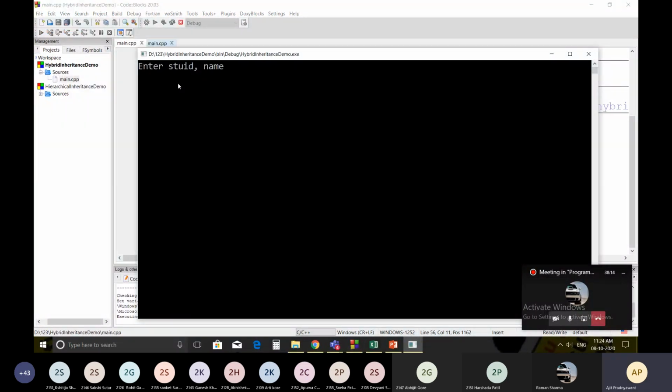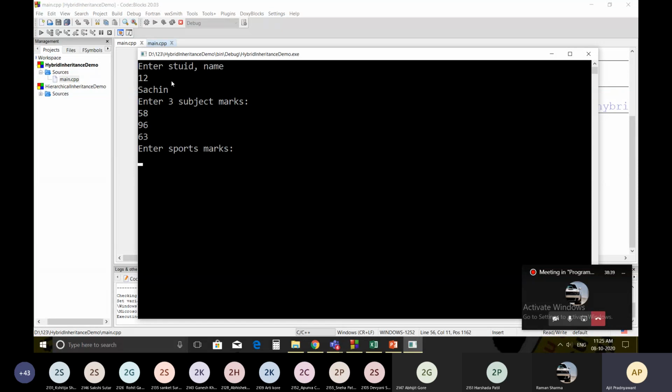It will ask you to enter the student ID and name. Suppose student ID is 12. Name of the student is, suppose, Sachin. Then you have to enter the marks of 3 subjects. Suppose 58, 96, and suppose 63 marks are there for the 3 subjects.